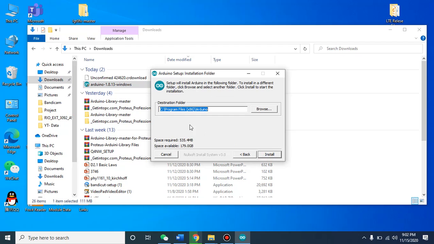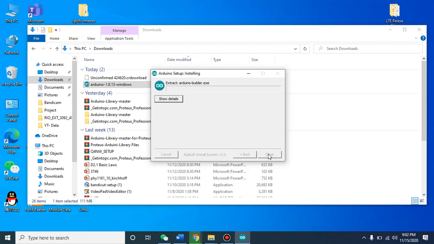Next. Here, if you want to change to a different location. In my system, it is C, Program Files (x86), Arduino. By default, it makes this folder. If you want to keep the same, it's okay. If you want to change, then you can change. I just click on install and installation starts. It will take just a few minutes to finish the installation.